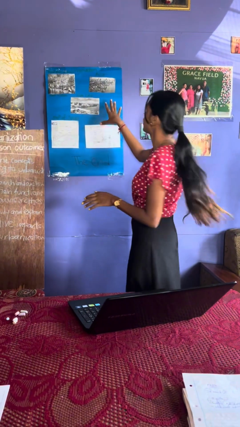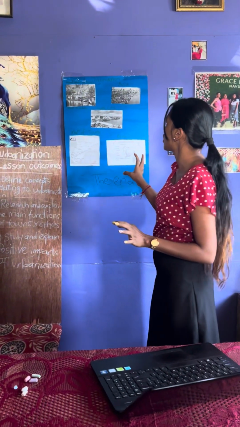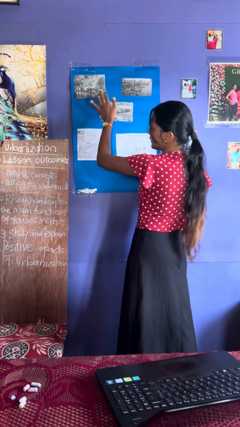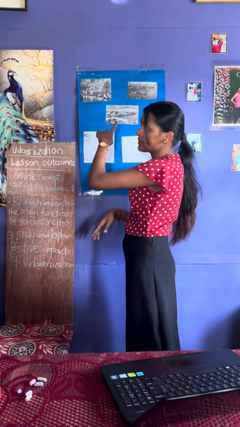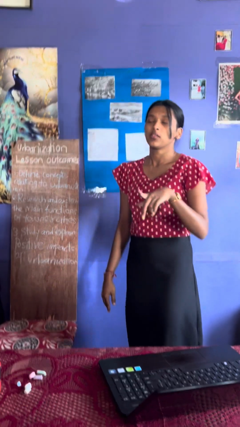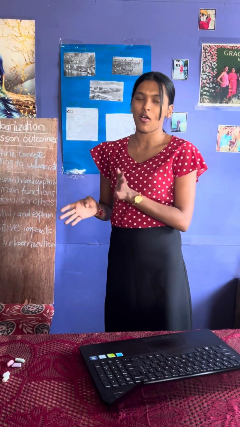Before that, we have a chart over here which discusses urbanization. This is the squatter settlement of Suva area. This squatter settlement is there because too many people are moving to the urban area of Suva. Suva is our urban area. In Viti Levu, in Fiji, Suva is the center of attraction, the capital of Fiji.